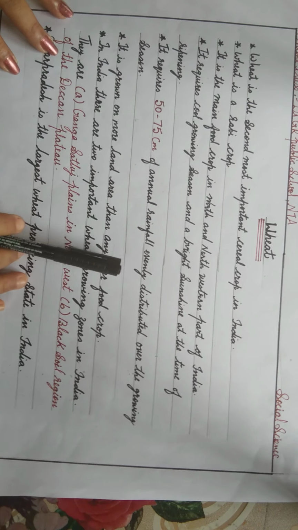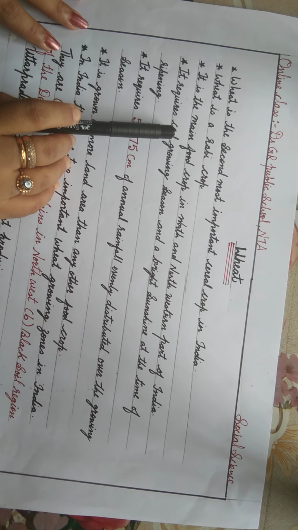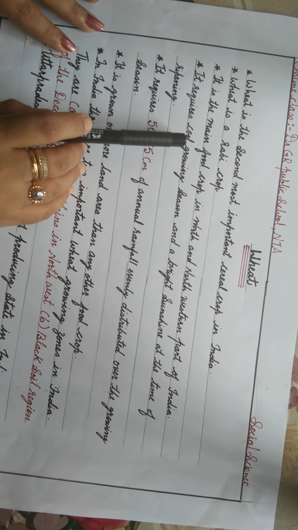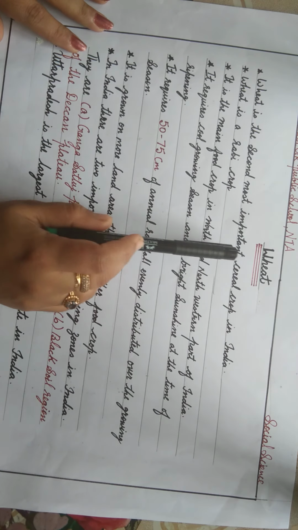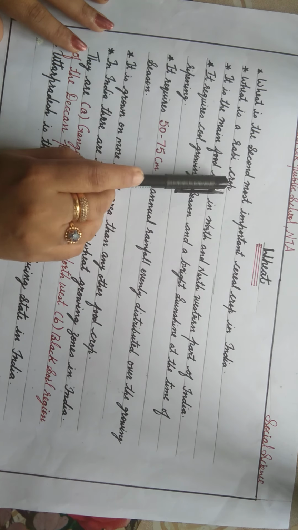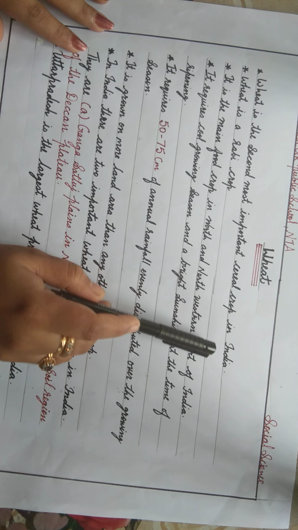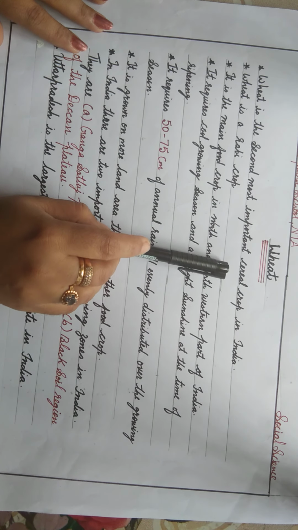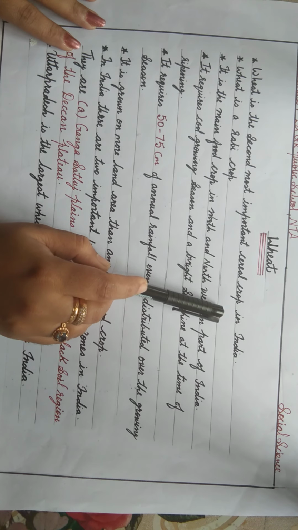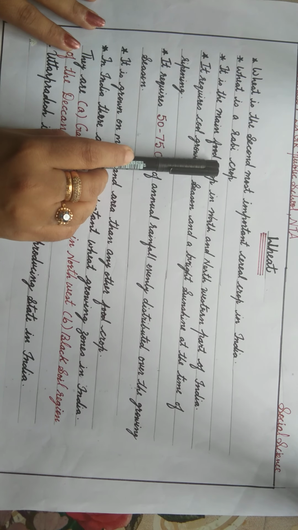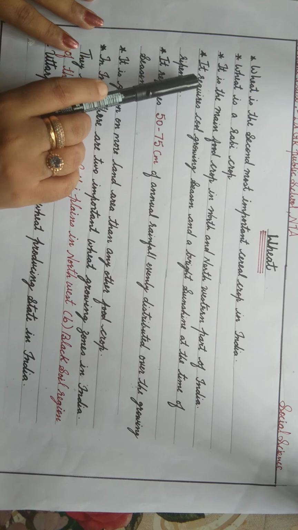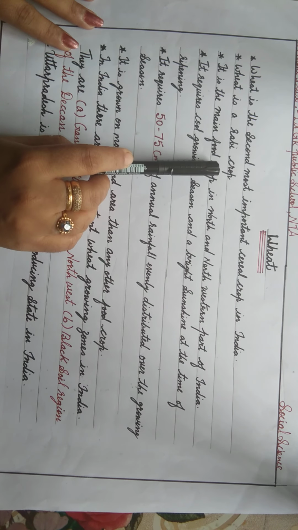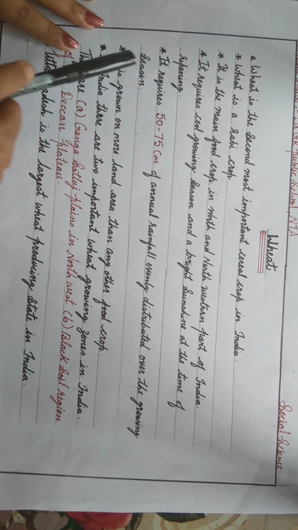So now we are going to study in detail about the second food crop in India, that is wheat. Wheat is the second most important cereal crop in India. Wheat is a rabi crop. Rice comes under the kharif crop, but wheat comes under the rabi crop.